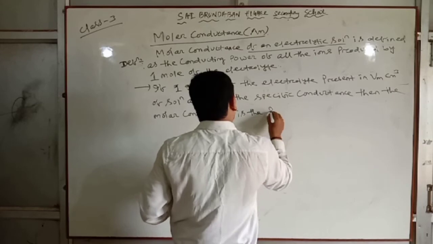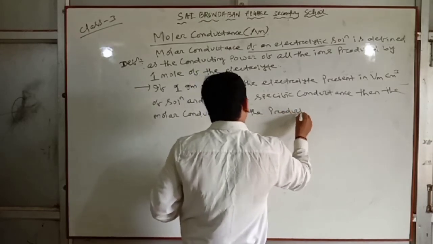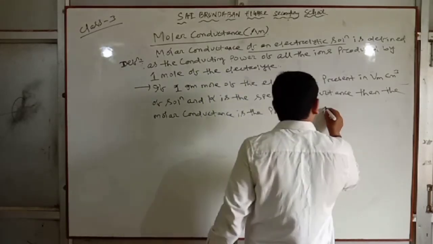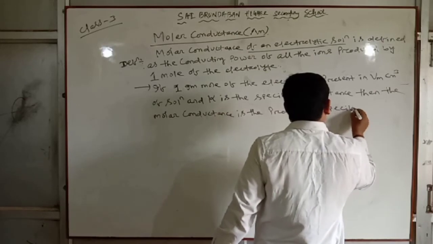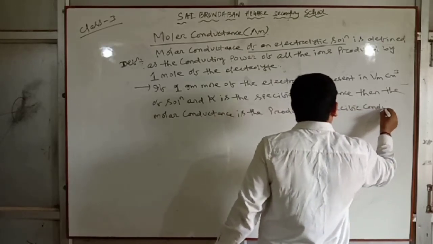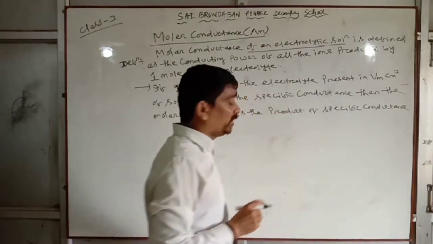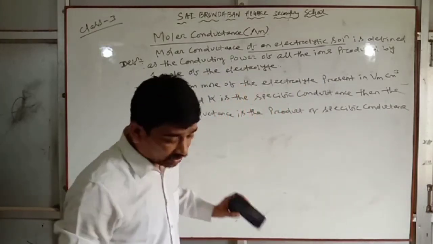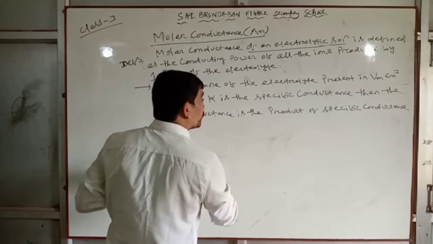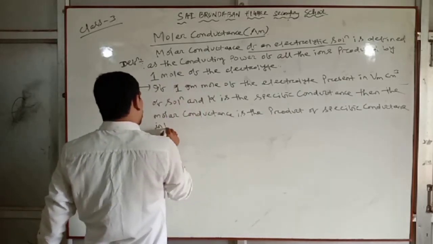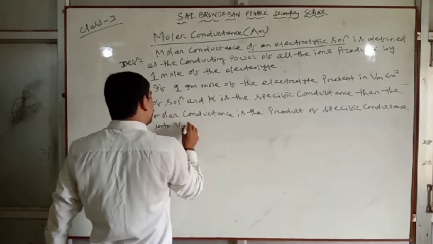Then the molar conductance is the product of specific conductance into Vm.